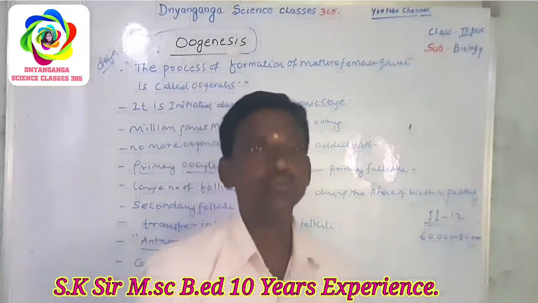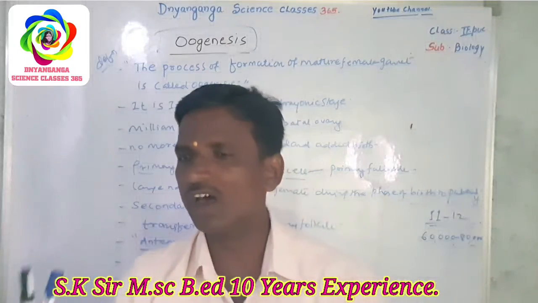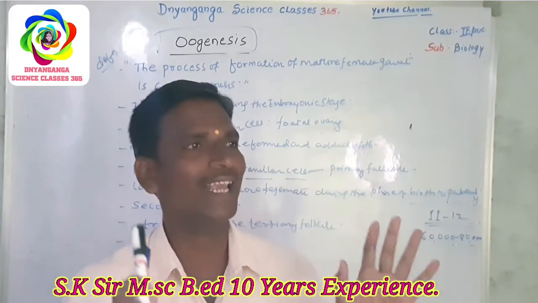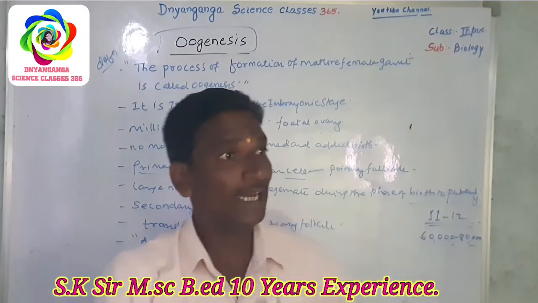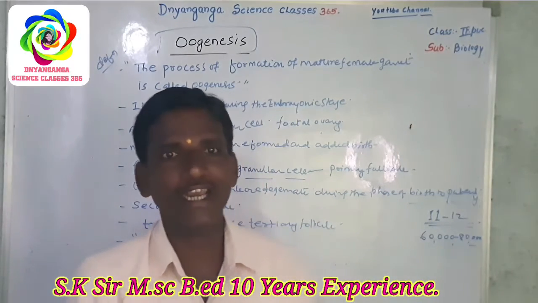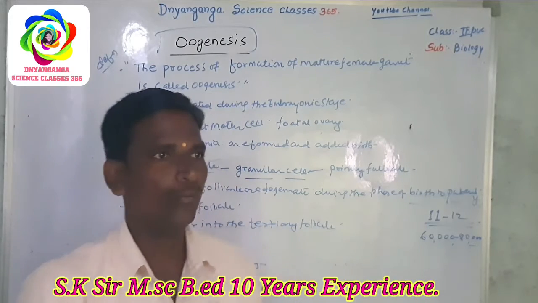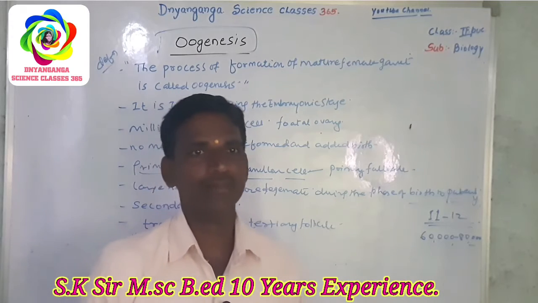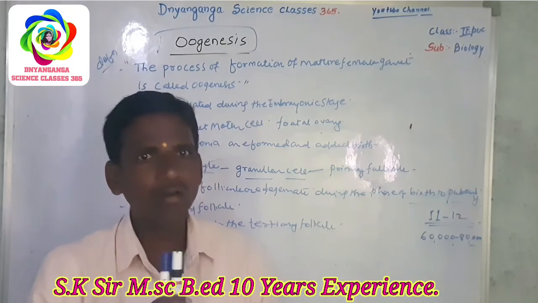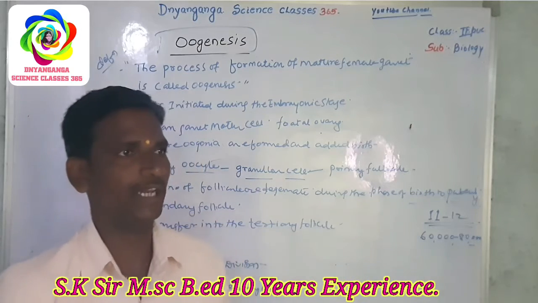So what is oogenesis? The process of formation of mature female gamete is called oogenesis. It is initiated during the embryonic stage when a couple of million gamete mother cells are formed within each fetal ovary.